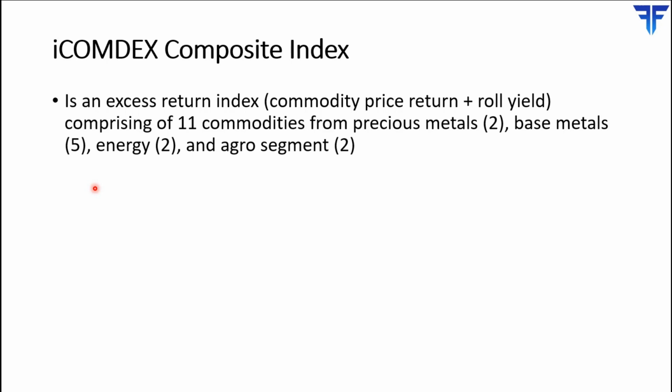This is applicable not only for the composite index but also for each of the other indices that are shown on the MCX. So even the sectoral and individual indices are excess return indices. The composite index comprises 11 commodity futures contracts on the MCX. Of these 11 commodities, 2 are from the precious metals segment, 5 are from the base metal segment, 2 are from the energy segment, and 2 are from the agro segment.